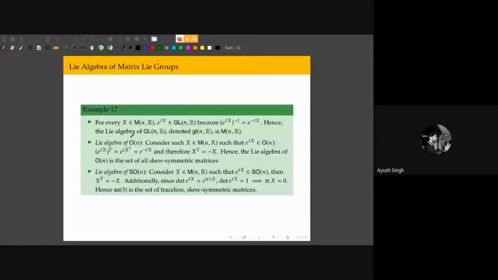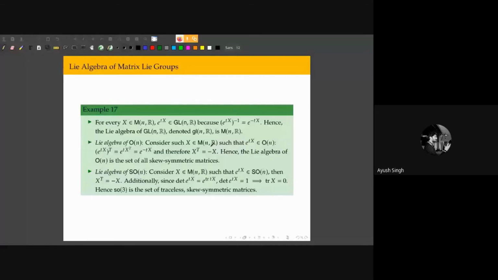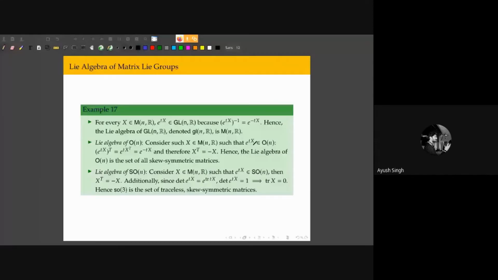We want the set of all n by n matrices X such that e to the tX is in On. If e to the tX is going to be an orthogonal matrix, then its transpose has to be equal to the inverse, right?